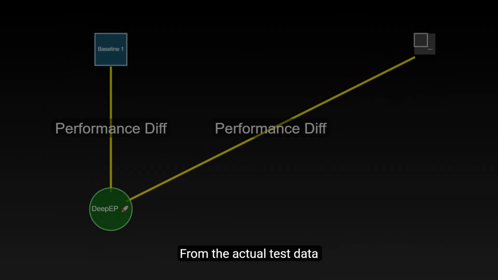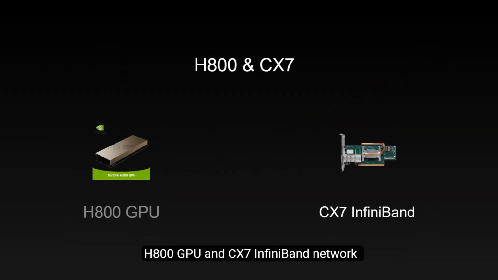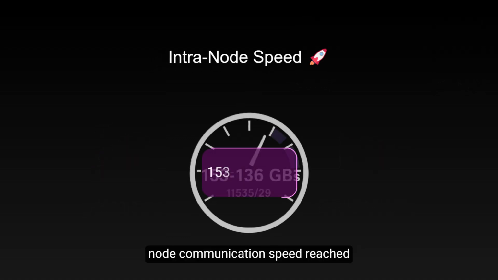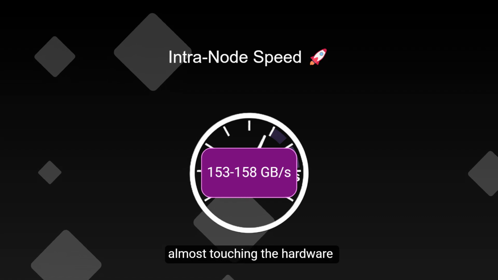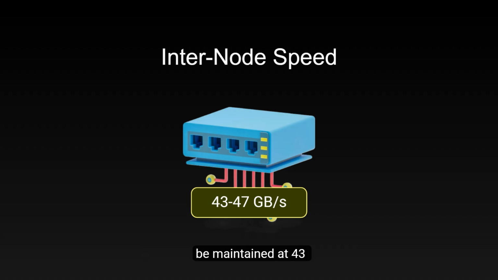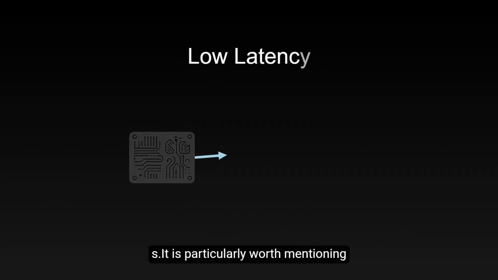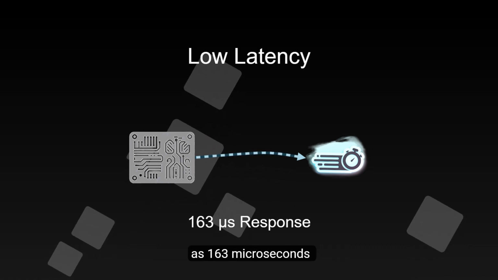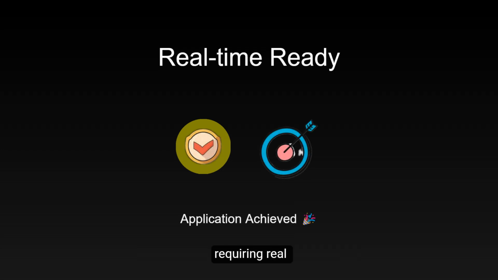From the actual test data, DeepEP's performance is quite impressive. In an environment equipped with H800 GPU and CX7 InfiniBand network cards, the intranode communication speed reached 153 to 158 gigabytes per second, almost touching the hardware's theoretical limit. The internode communication speed can also be maintained at 43-47 gigabytes per second. It is particularly worth mentioning that in low latency mode, the response time can be as low as 163 microseconds, which is a good choice for applications requiring real-time responses.